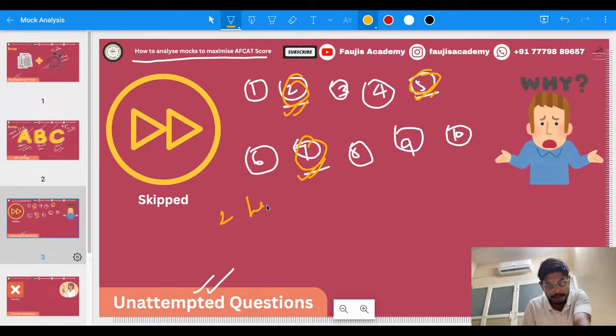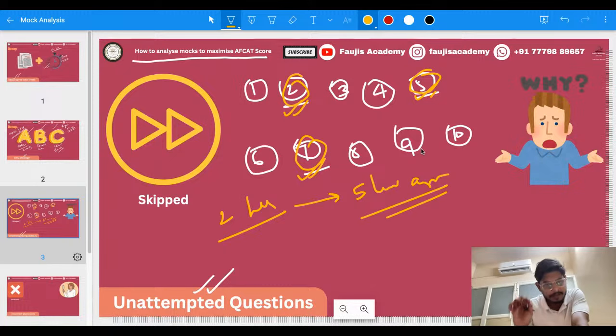The paper is 2 hours, but the preparation is not complete until you do 5 hours of analysis. Every single question, even though you have got the answer, the end goal is not to get the answer alone, but to get the answer in the shortest possible time, in the best possible way.